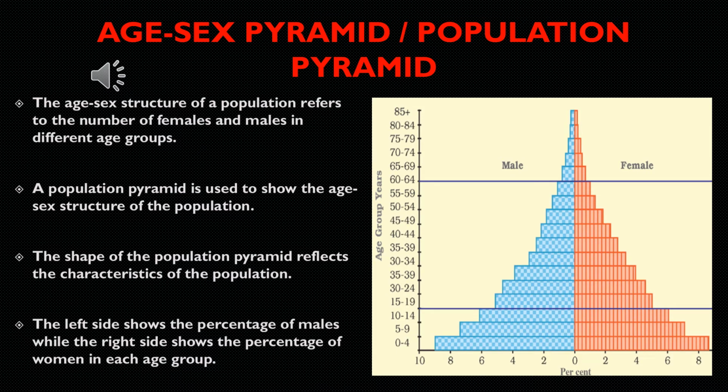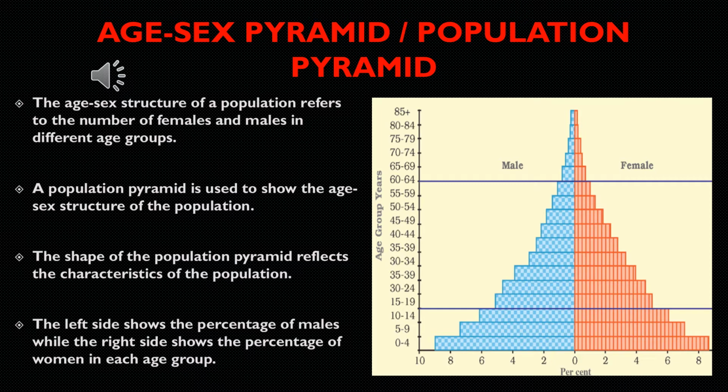Children, now let us see about the age-sex pyramid. We can also call it the population pyramid. The age-sex structure of a population refers to the number of females and males in different age groups. A population pyramid is used to show the age-sex structure of the population. The shape of the population pyramid reflects the characteristics of the population.